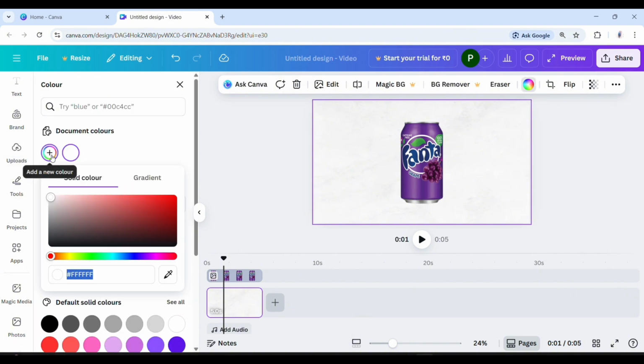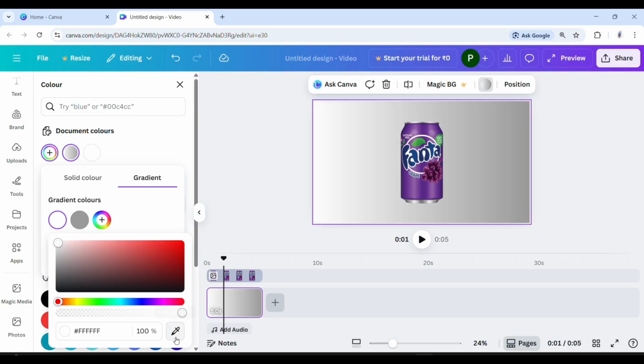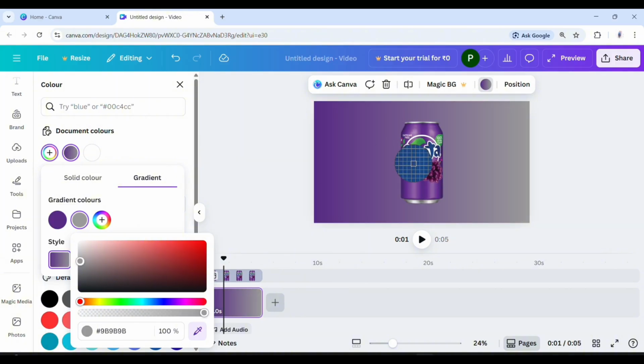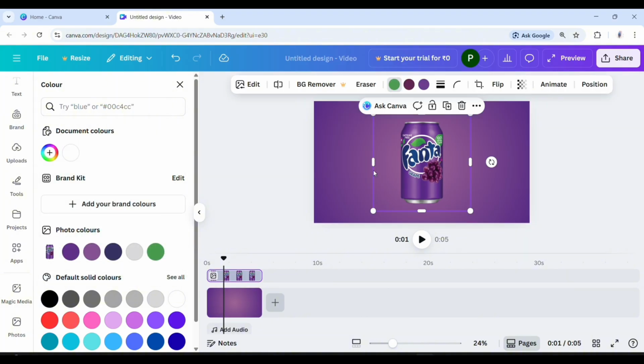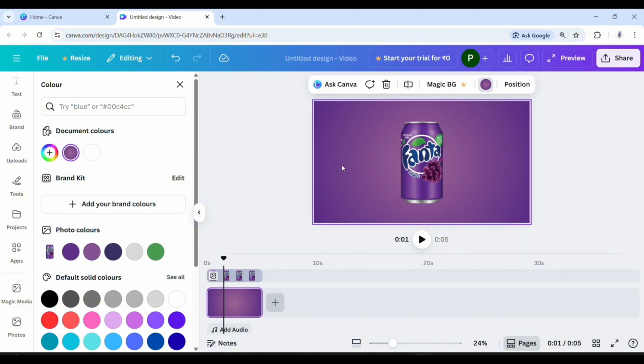Now tap into gradient and select color picker. Now select the first color as the darkest color of the can and the second color as the lightest color of the can. Now select the gradient style. I change the color position. I think this one is best. I think the center color is too dull. Let's change it.